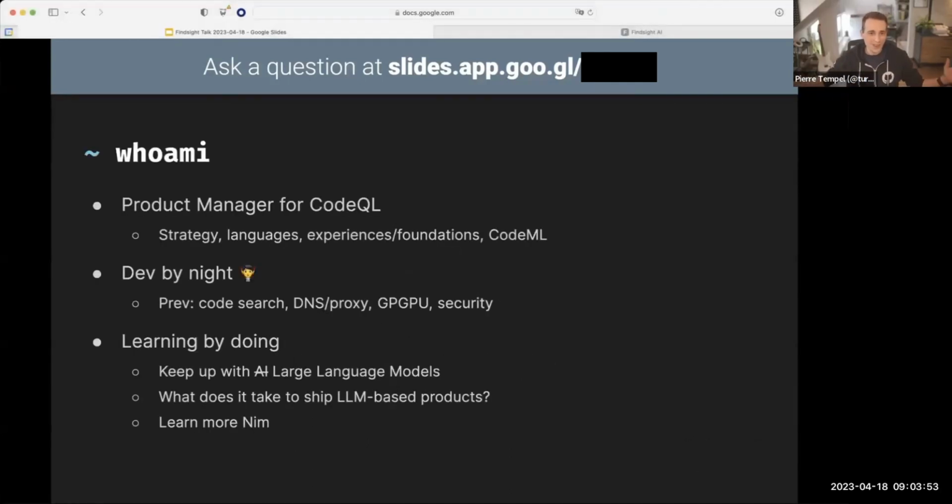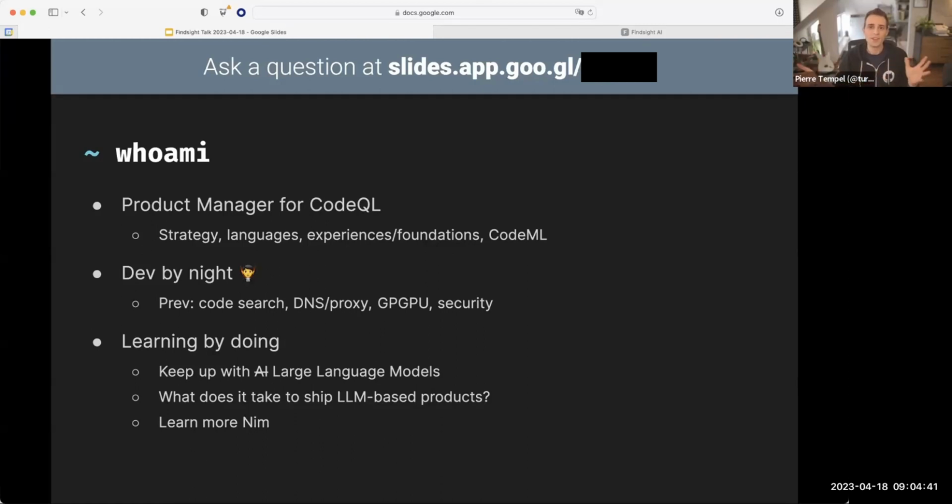So who am I? Hi, I'm Pierre, aka Turbo. I'm not a developer, so it feels kind of weird to talk to a development organization, but I'm actually a product manager for CodeQL, which is the analysis engine that we develop at GitHub for code analysis for security. And I'm not the only product manager for CodeQL, but I kind of manage the overall strategy, our language support for dynamic languages like Ruby, JavaScript, Python, but also C++ and Swift, and the experiences and foundations teams that are delivering our great capabilities to our customers.